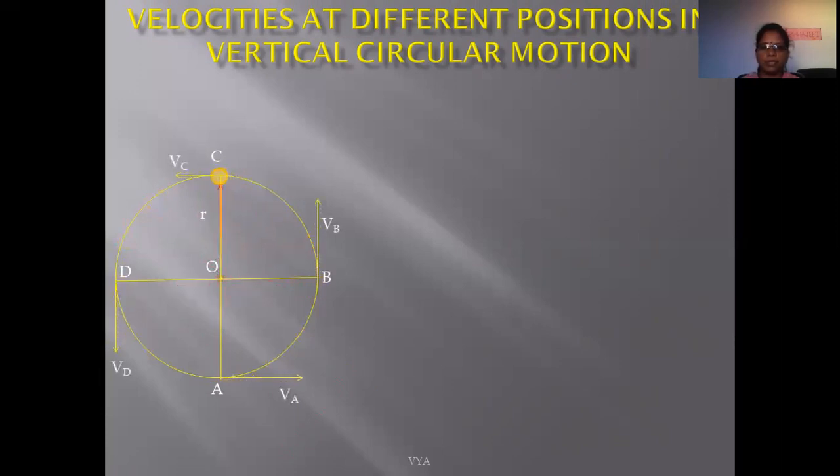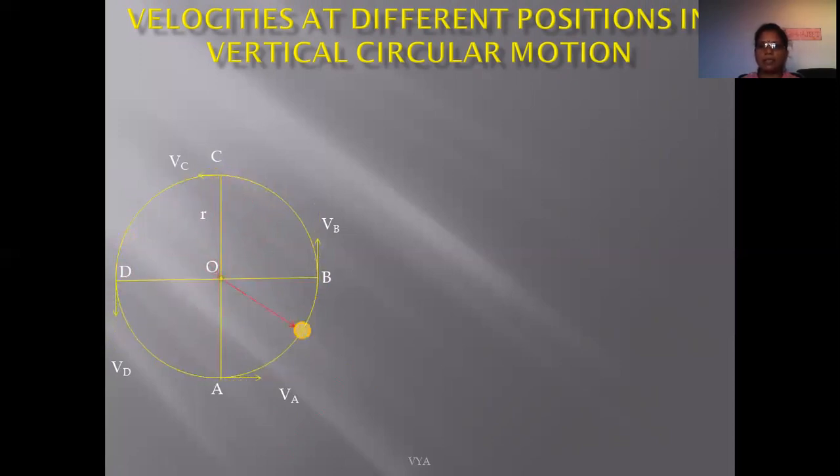So here we consider a stone tied to a string, and suppose it is revolved in a vertical circular path. Now here VA represents the velocity of this particle at bottom position. VB represents the velocity of this particle at midway position, while VC represents the velocity of this particle at top position.